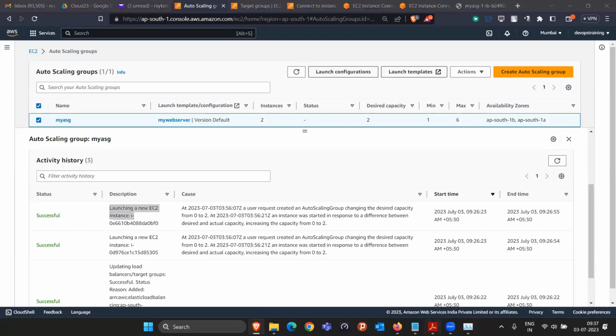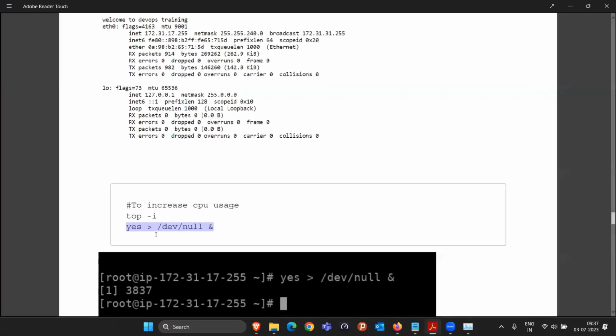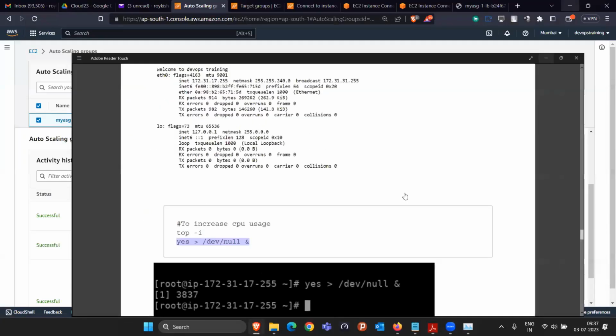We manually increased the load, right? We used this command, yes, greater than /dev/null. It is going to just start a null program. Since this is a null, empty program, our Linux machine will not be able to decide how much CPU it is going to utilize, and that's why it allocates 100% CPU there. So this is the command which can help you to increase the load manually.